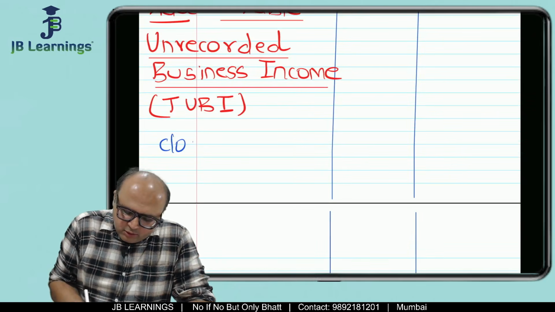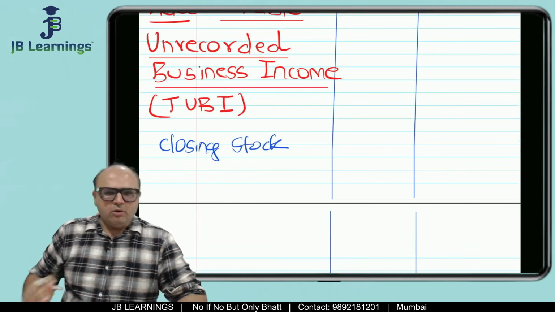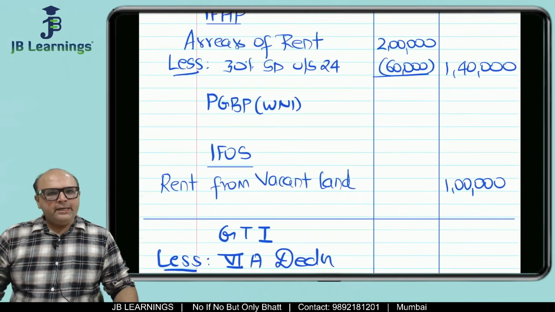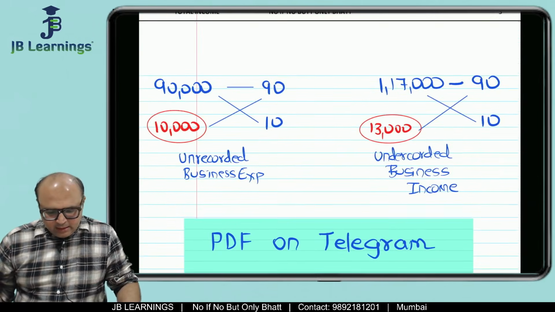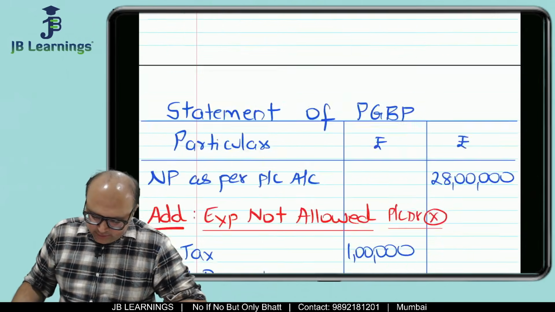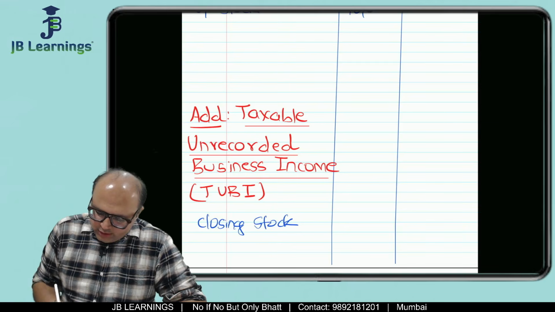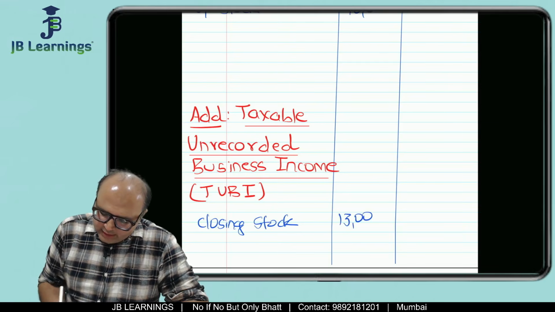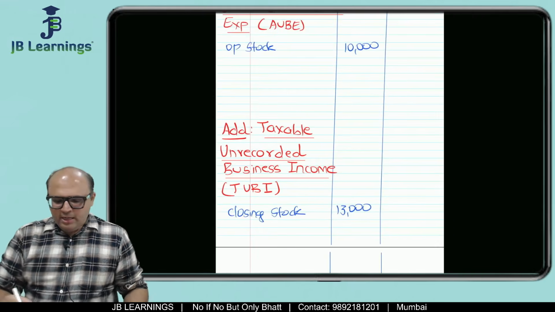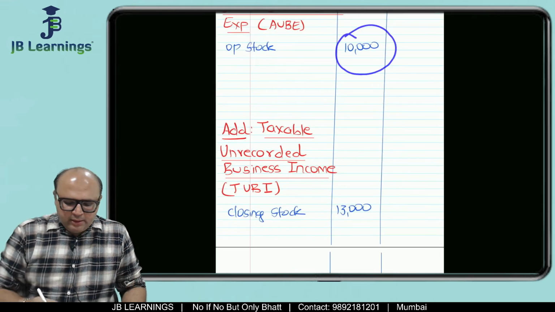Then closing stock, unrecorded business income, closing stock. So credit side item unrecorded, that is why it is an income. So the amount is 13,000. Okay, over here there are few students who always generally ask me, sir, that I have seen in several authors and several books that net effect is given of opening stock and closing stock.